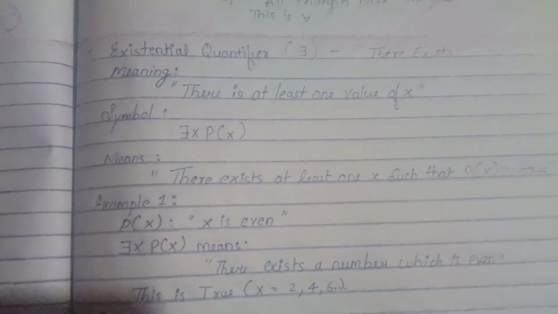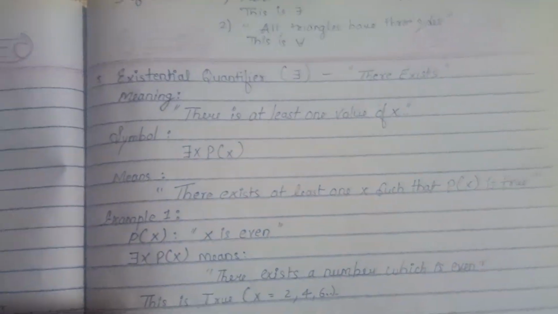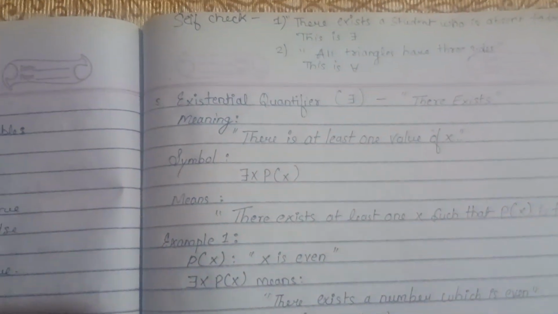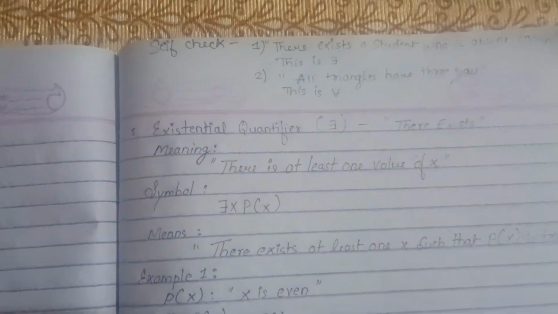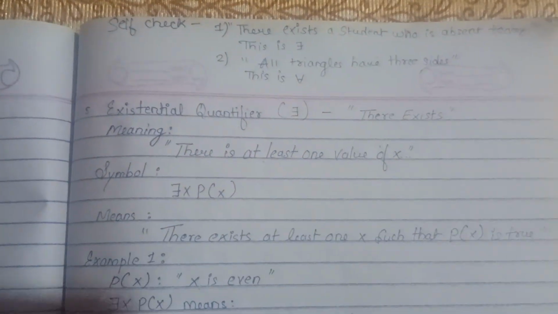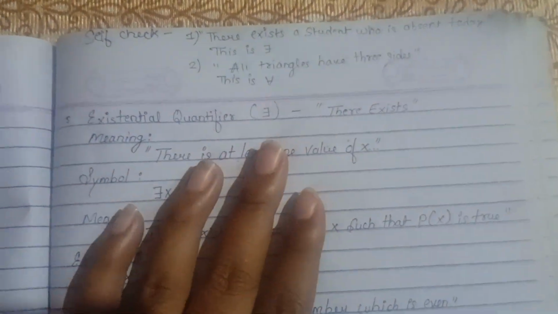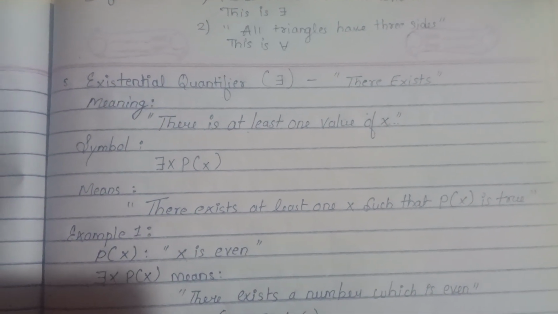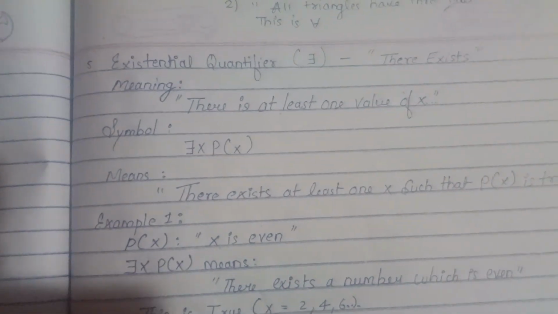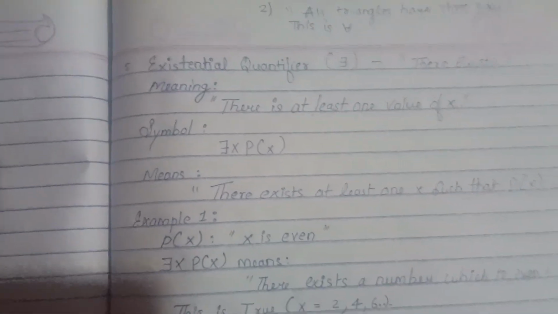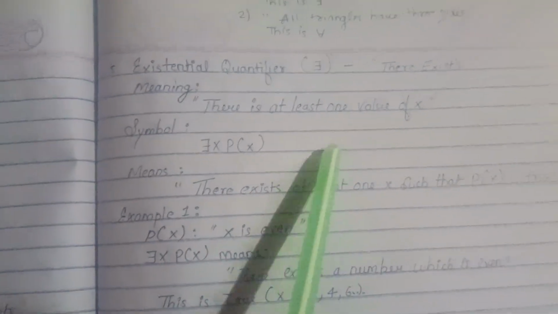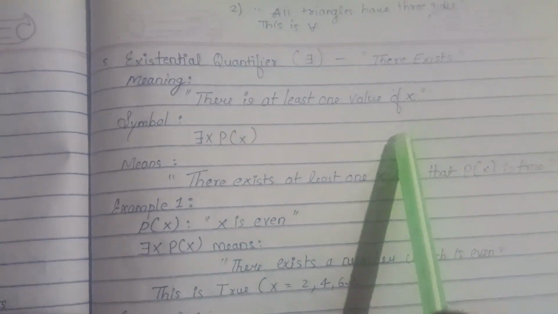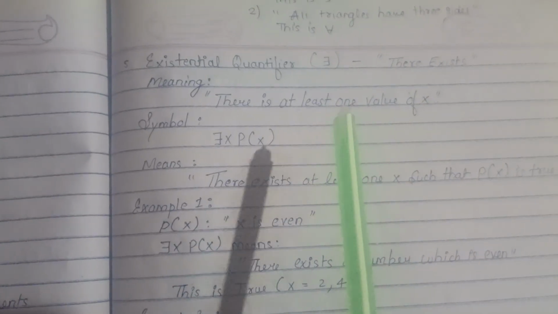Yes, let's see another quantifier, which is the existential quantifier. So what does this mean? There is at least one value of x. Okay, there exists one value in all numbers. There is one value which exists and it's true.